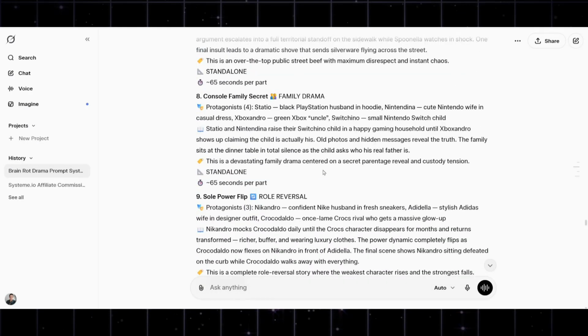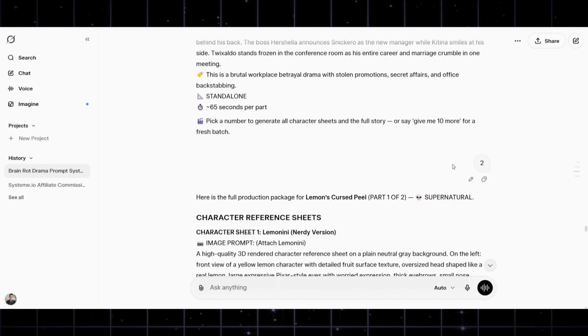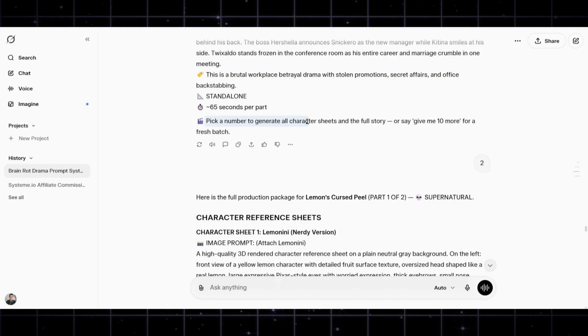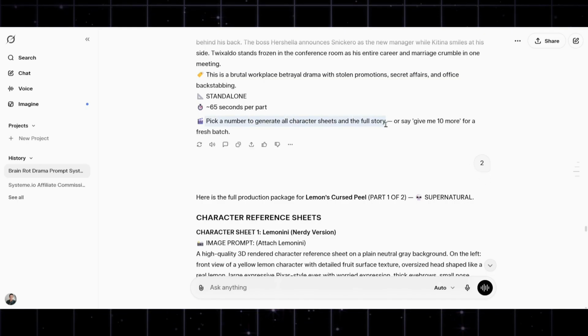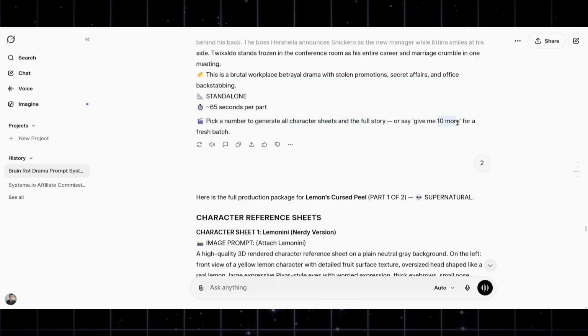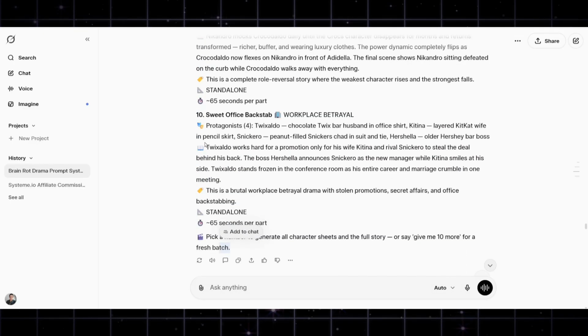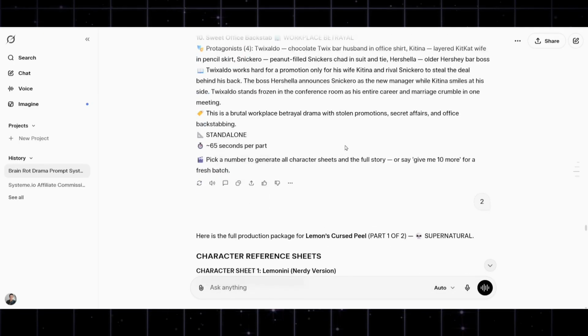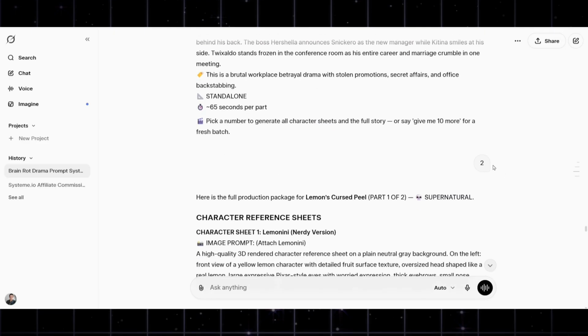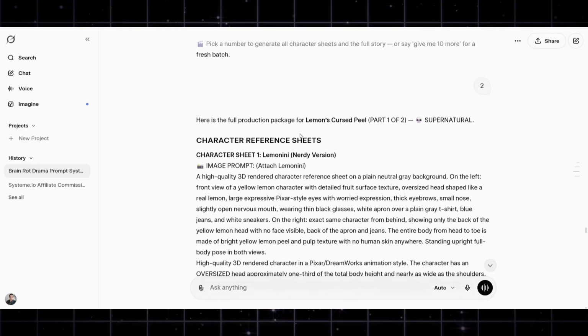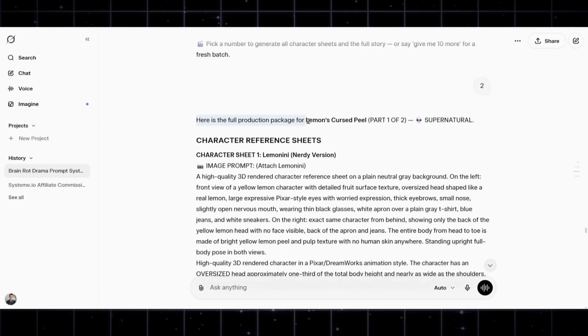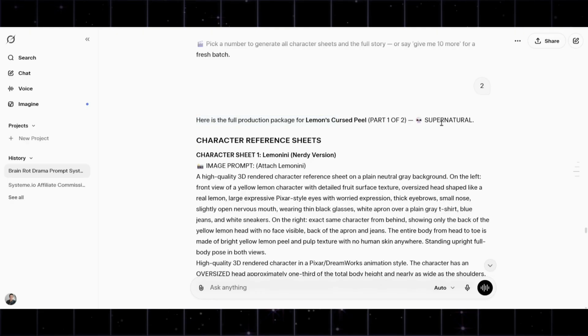So all you need to do is basically select your number, so pick a number to generate all the character sheets and the full story. Or say, give me 10 more for a fresh batch. If you don't like any of these 10, you just say, give me more. Now I picked number 2, and then it gave me a full production package for Lemon's Cursed Peel.